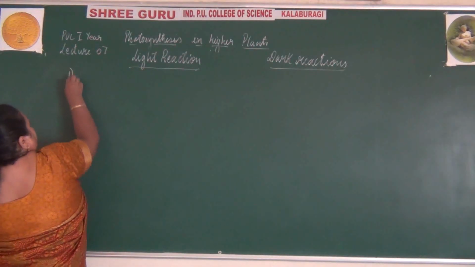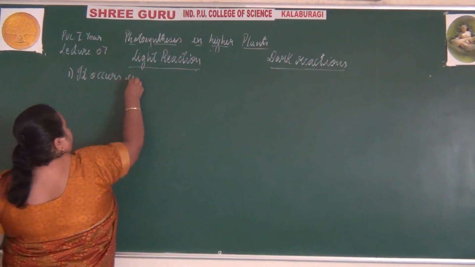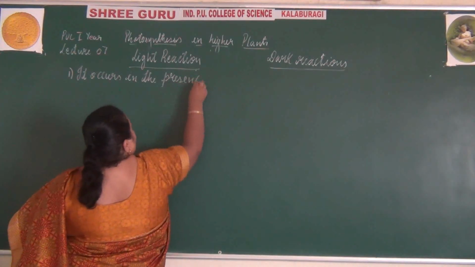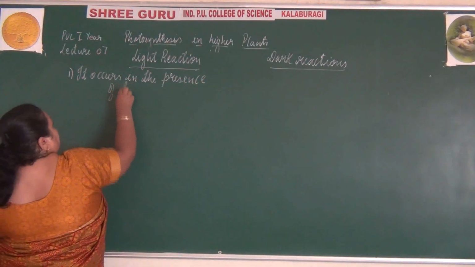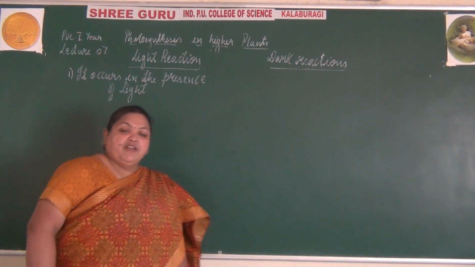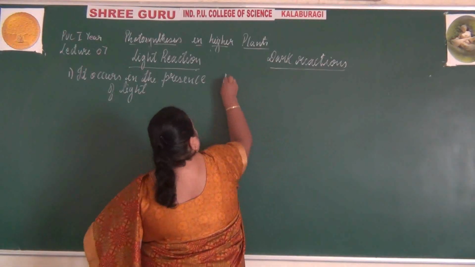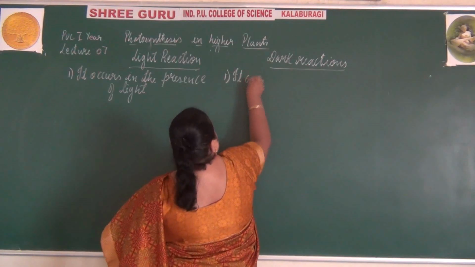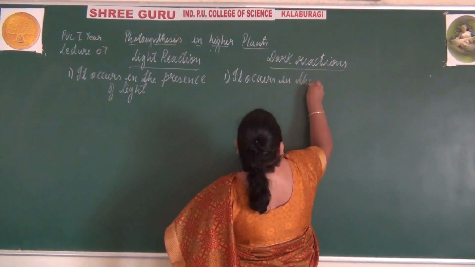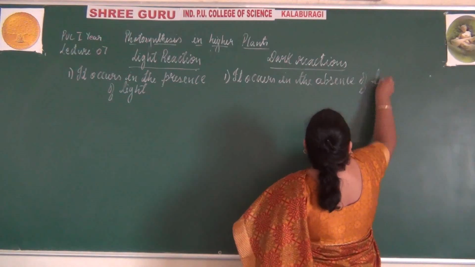First, the light reaction requires light and occurs in the presence of light, while the dark reaction occurs in the absence of light.